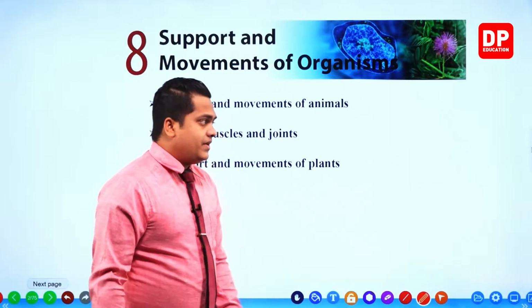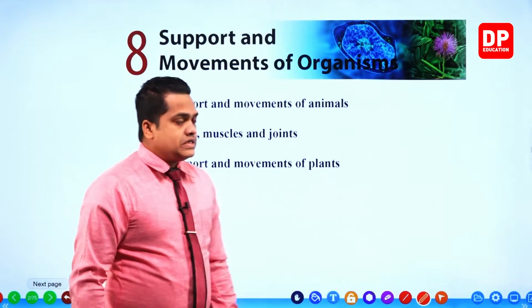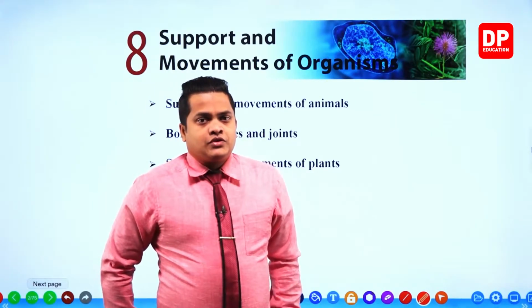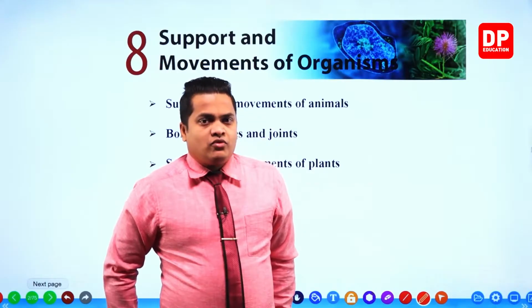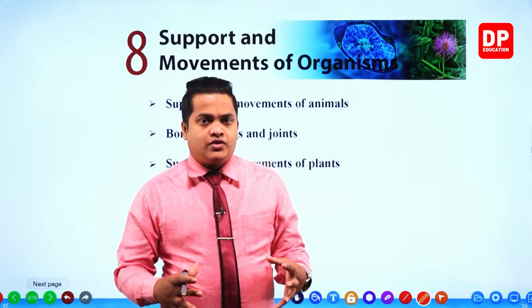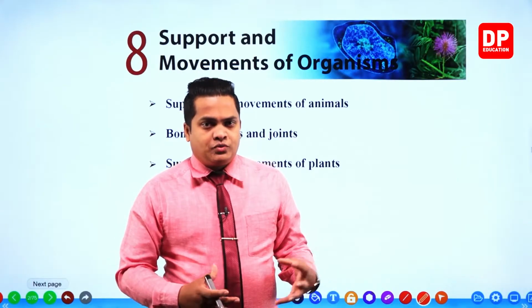Then after that we'll be discussing support and movements of plants. Within the support and the movement of plants, we'll be discussing how a plant grows rigid, like the way they used to be.